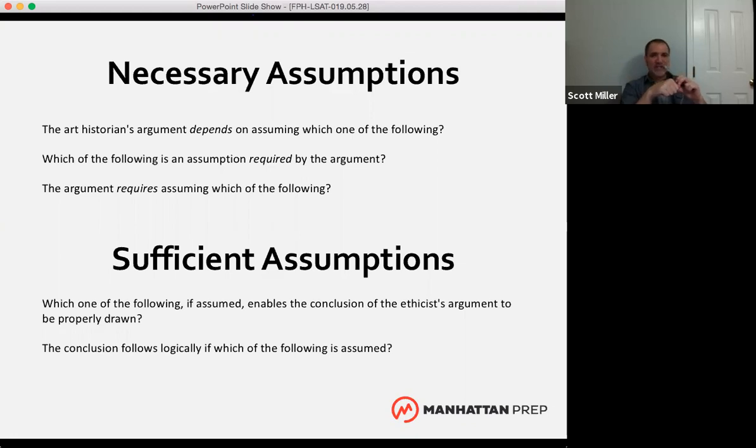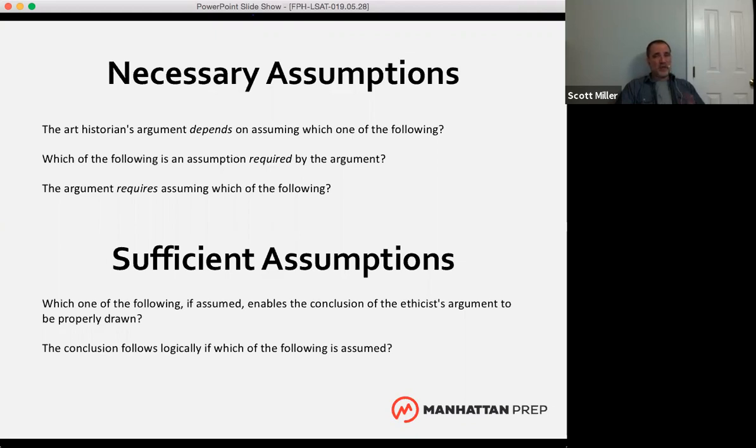Sufficient assumption questions, again, we're looking to link the premise and the conclusion. The negation test doesn't work for sufficient assumption questions. An answer to a sufficient assumption question can do more than it needs to. It doesn't have to be true, but it is going to totally patch. It's a big band-aid that we can slap on the argument and connect the premise to the conclusion and link those two together. Sufficient assumption questions, look for a new idea in the conclusion.